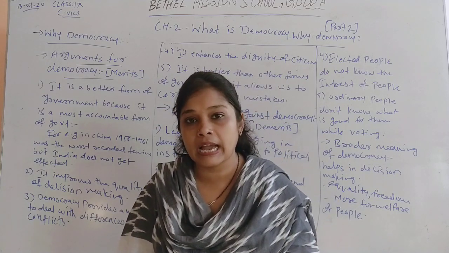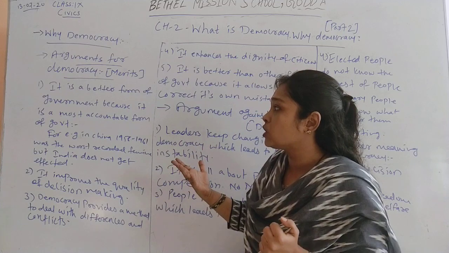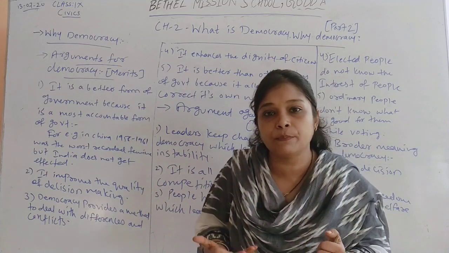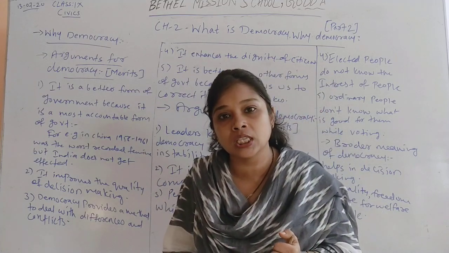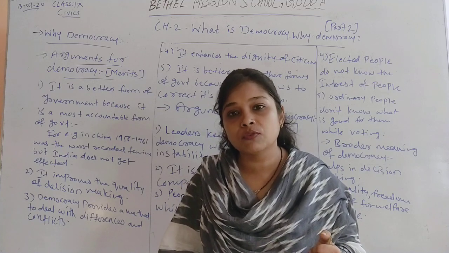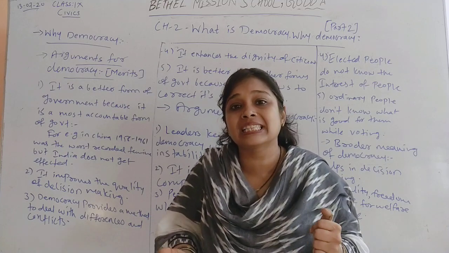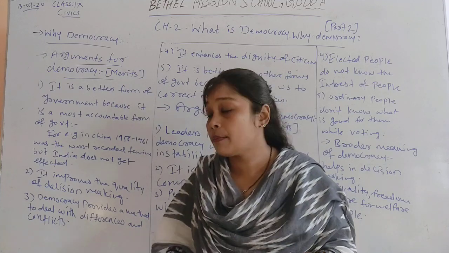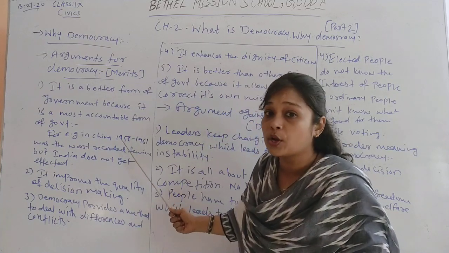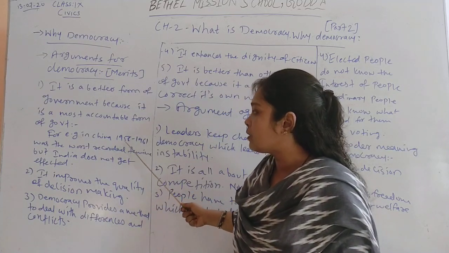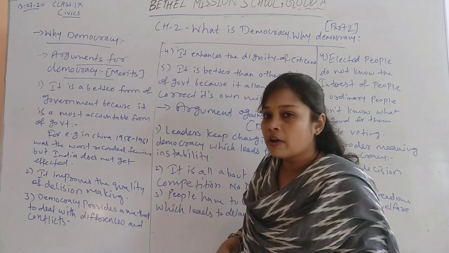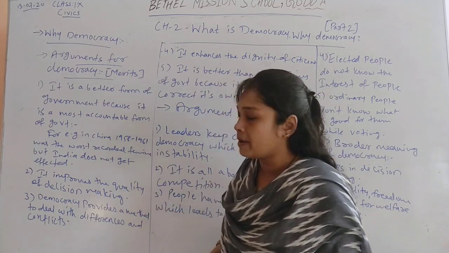So here you can say that democracy is the most accountable form of government because it makes certain plans and policies for the country which give it economic success and political success. You can take an example over here. In China, from 1958 to 1961, they faced the worst condition of famine.